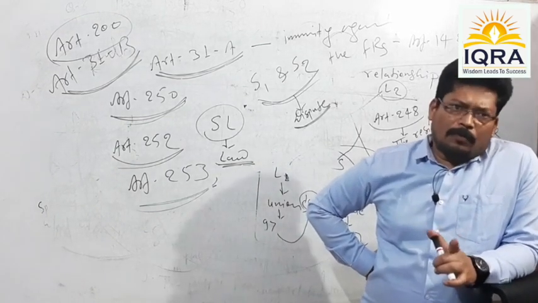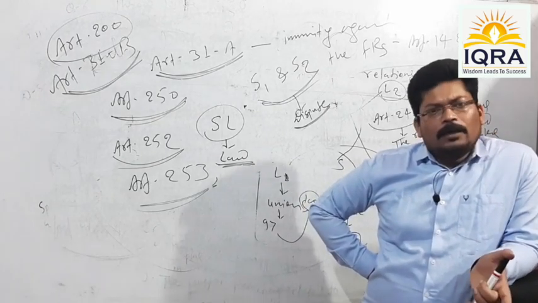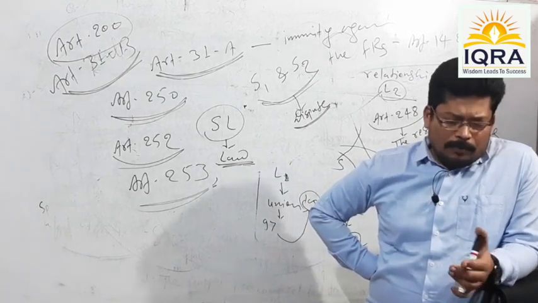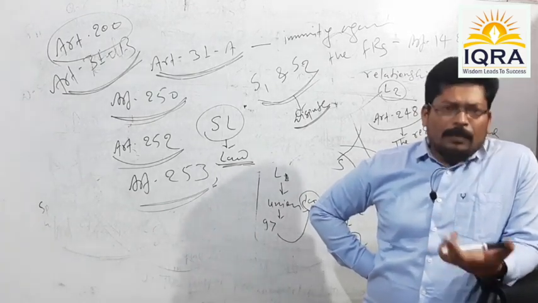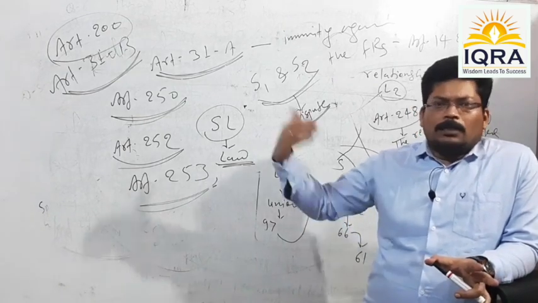Means the governor has the power to reserve the bills passed by the state legislature. Here bills include even the money bills as well. All kinds of bills, including the money bills, for the consent of the president.